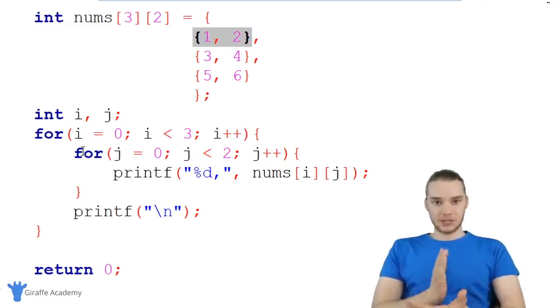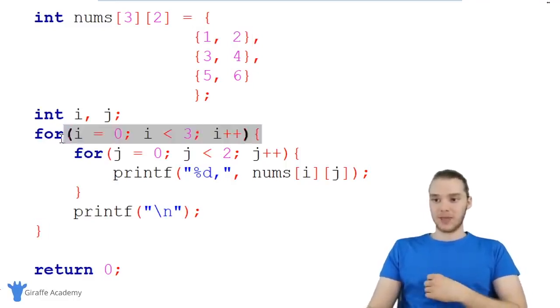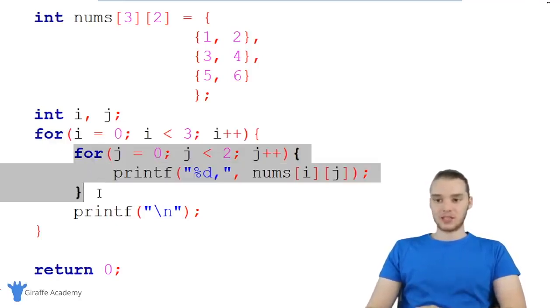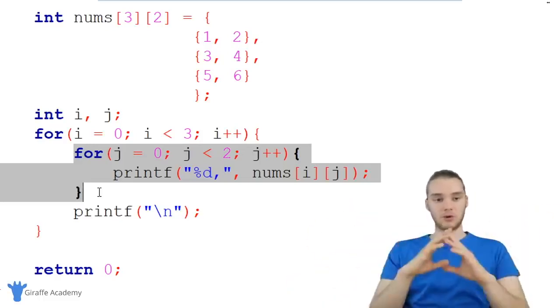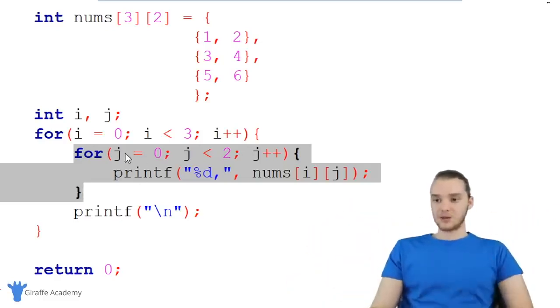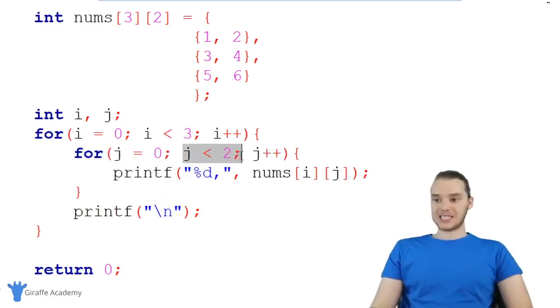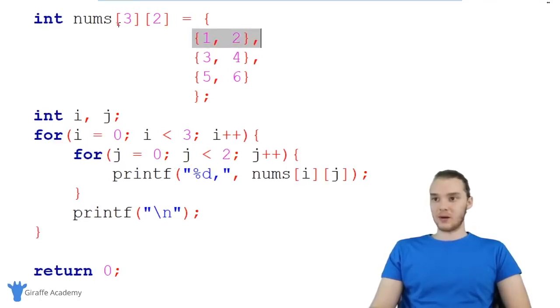Now, every single time I go through this top loop, I'm going to execute this loop in its entirety. So I will loop through this loop all the way through. I'll go through all of its iterations. And this loop says j is equal to 0, j is less than 2. And 2 over here is how many elements are inside of each one of these arrays. So this element in the nums array has 1, 2 elements inside of it. This element in the nums array has 1, 2 elements inside of it, right?